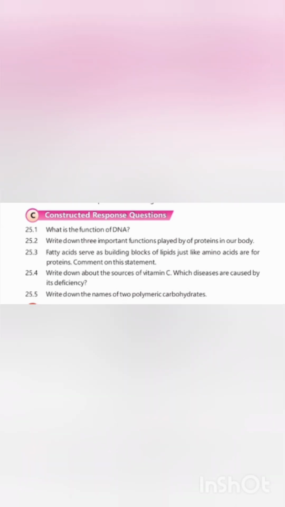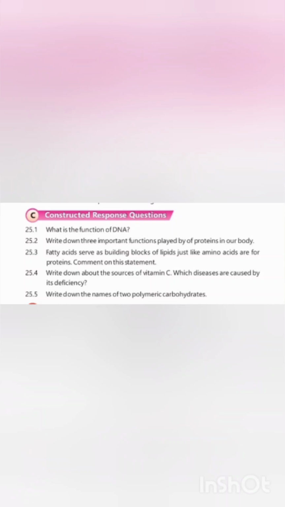Second question, write down the three important functions played by protein in our body. So three critical functions are: structural components. They form the physical structure of skin, hair, muscles, nails, and connective tissues. Cellular growth and repair. They are needed to build new cells and repair injured ones. Biochemical regulation. They act as enzymes to catalyze, speed up biochemical reactions and serve as hormones like insulin to control vital bodily processes like blood sugar level.